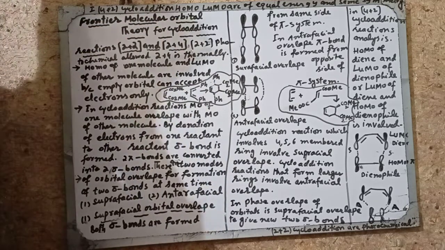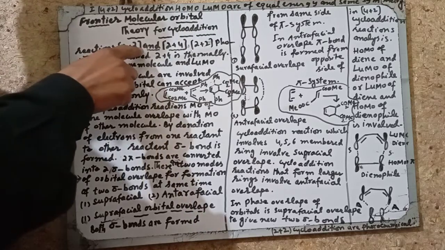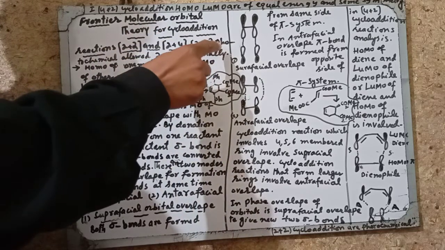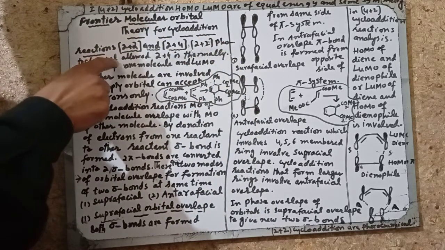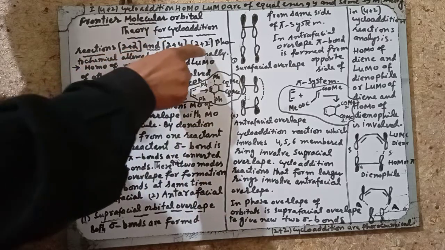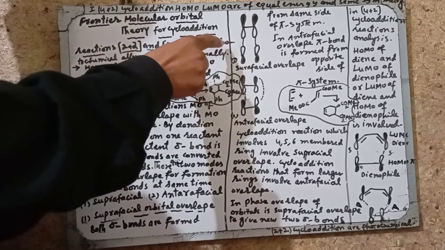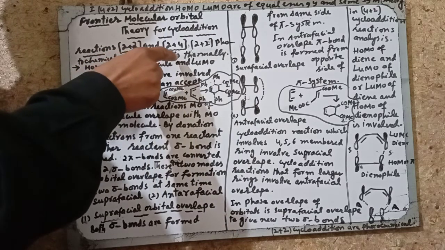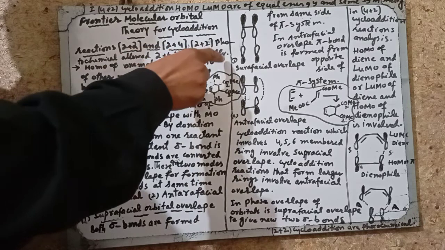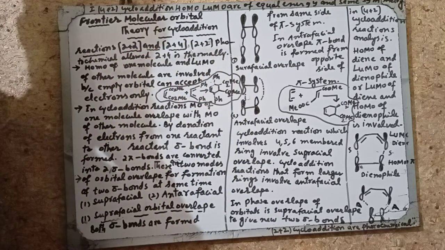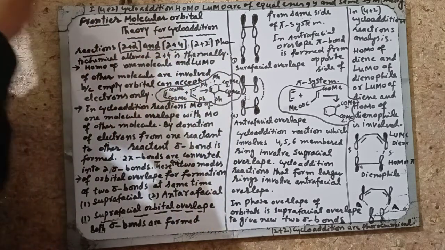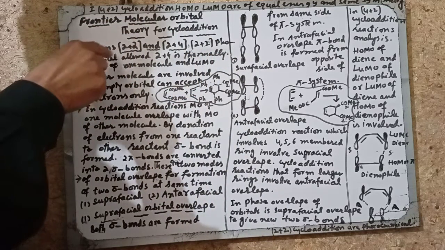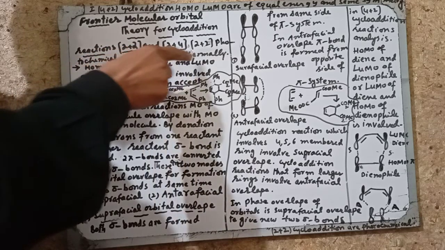Today we are studying frontier molecular orbital theory for cycloaddition reactions: 2 plus 2 cycloaddition reactions and 2 plus 4 cycloaddition reactions. Remember, 2 plus 2 cycloaddition reactions are photochemically allowed cycloaddition reactions, while 2 plus 4 cycloaddition reactions are thermally allowed cycloaddition reactions. We will explain next what is the reason for that.